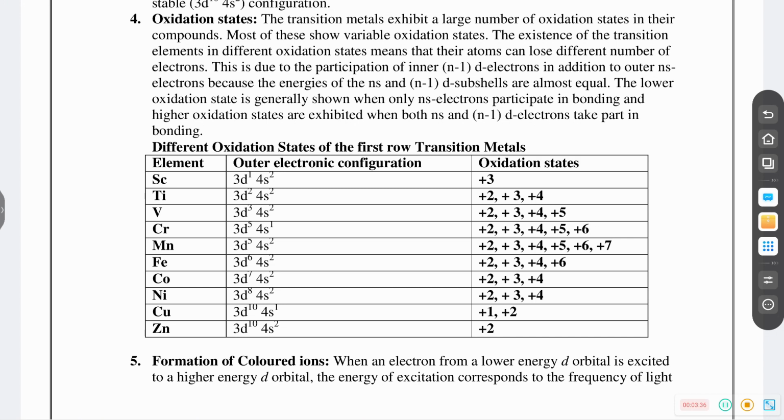Then what is the stable oxidation state of scandium? +3. Chromium is +2 to +6. Manganese is +2 to +7. Copper is +1 and +2. Zinc is +2.